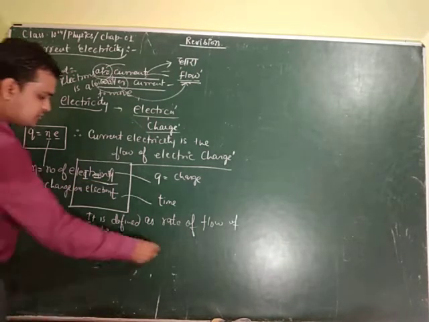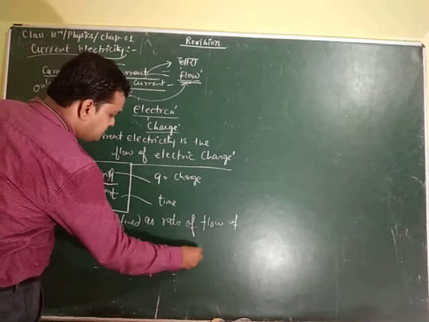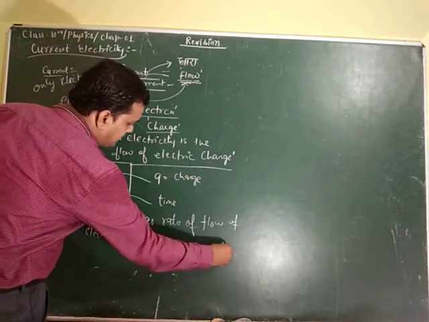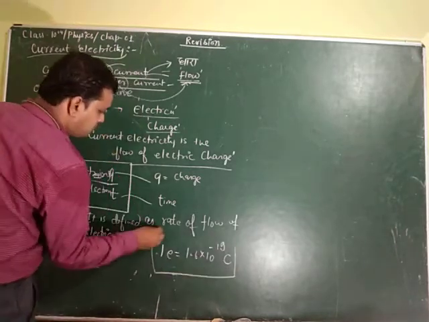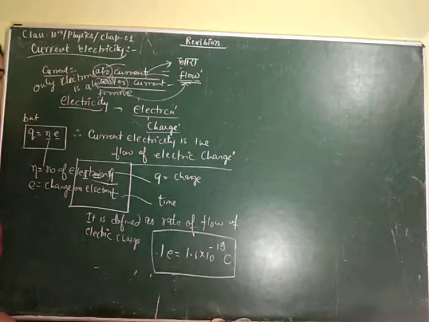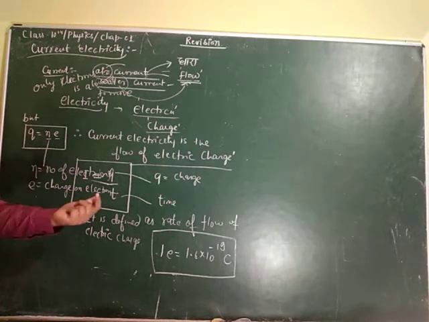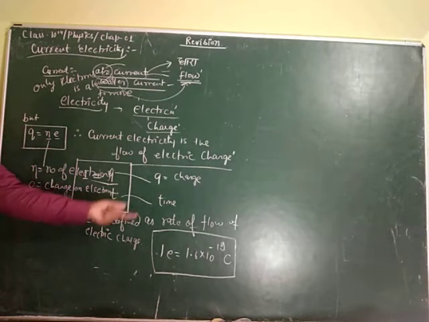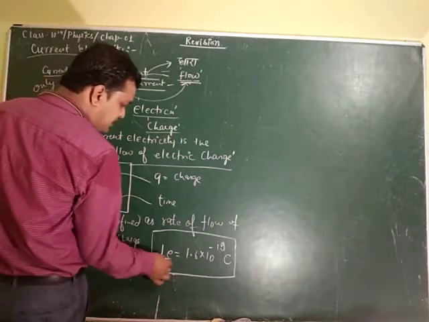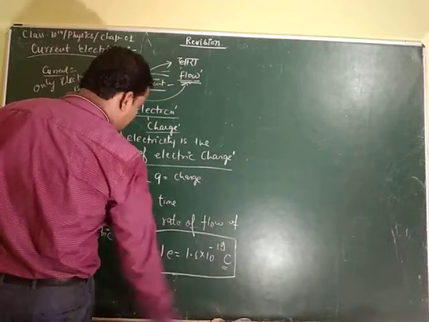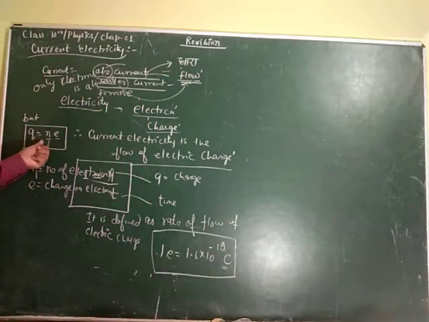What is the charge of an electron? One electron has a charge of 1.6 into 10 to the power minus 19 coulomb. What is coulomb? Coulomb is the SI unit of charge, just as meter is the SI unit of distance. Similarly, charge has the unit coulomb. But how does this formula come about? Q = NE is the basic formula you need to know.